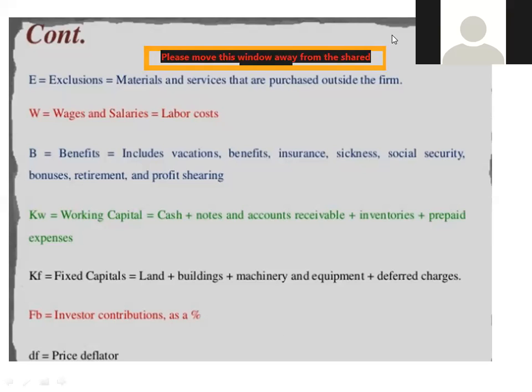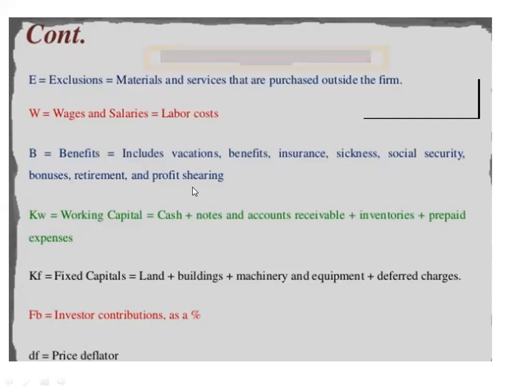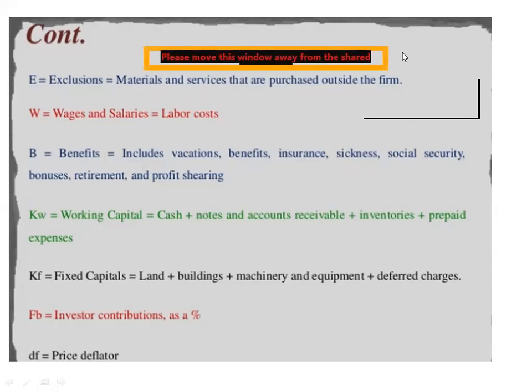B is benefits. B is benefits, which include the vacation benefits, insurance, sickness, social security, bonus, leave, retirement, profit sharing.